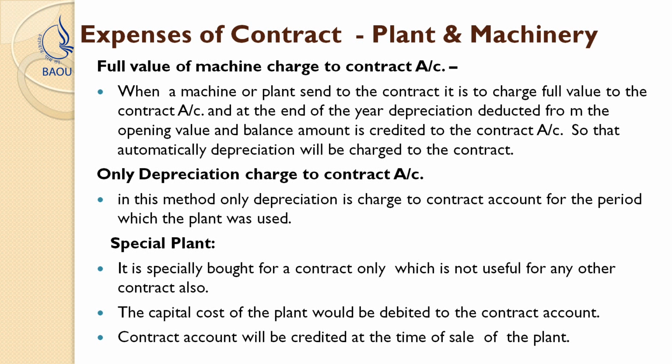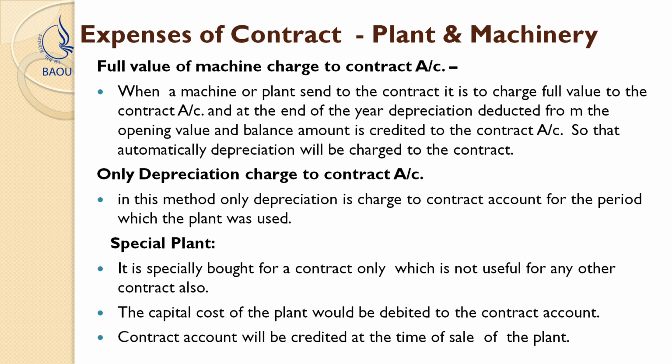Let's see the expenses of a contract, that is, one of the expenditures related to plant and machinery. Under that, the first point is, if the machinery's full value has been charged to the contract account, what are the important things we need to discuss. First of all, we need to identify which type of machinery has been required precisely for the contract account.